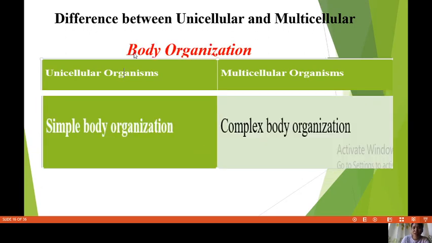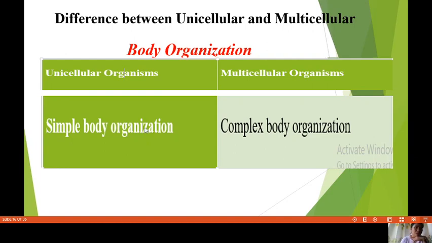How about body organization? When it comes to body organization, unicellular organisms have a simple body organization, while multicellular organisms have a complex body organization. So let's discuss this one. When you say simple body organization, it means it's simple because they only have how many cells? They only have one cell. That's why it is very simple. So again, unicellular organisms have a simple body organization because they only have one cell.